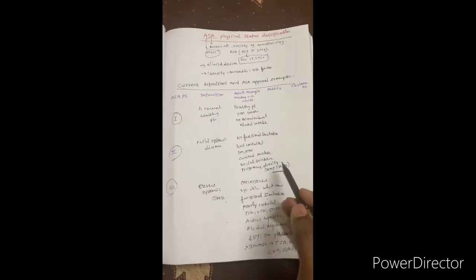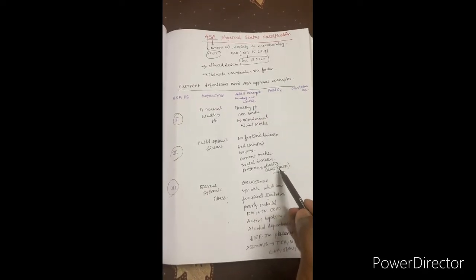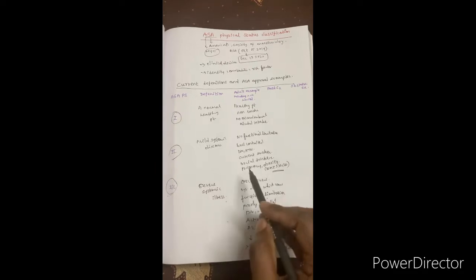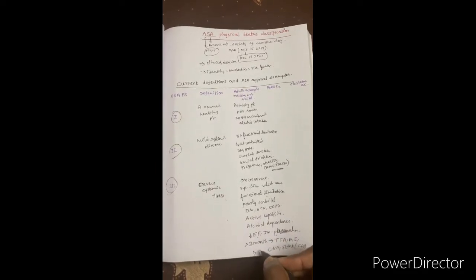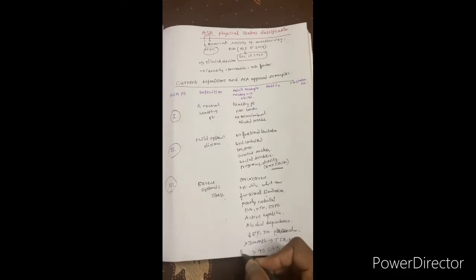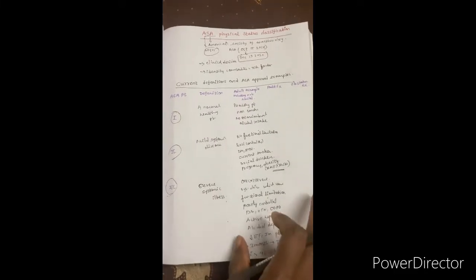And as I mentioned, obesity, BMI more than 30 and less than 40, comes under ASA 2. Now obese patients with BMI more than 40 come under ASA category 3.